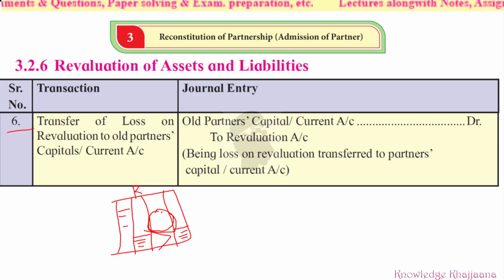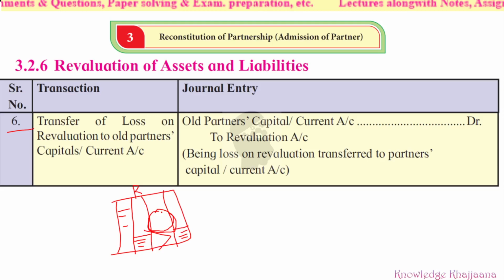If there is a loss on revaluation, it should be given to the old partner's capital or current account. So what is the entry? Old partner's capital or current account debit to revaluation account. Why? We are transferring this over here, and this is only because of the revaluation account. Okay, so old partner's capital or current account debit to revaluation account, being loss on revaluation transferred to partner's capital or current account.